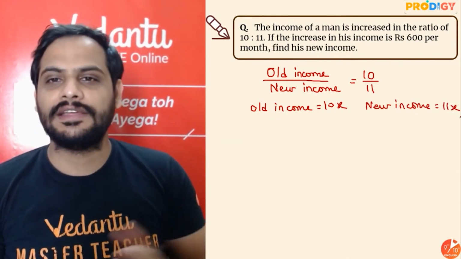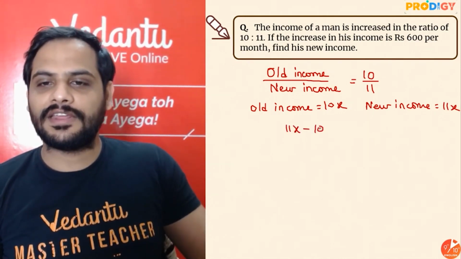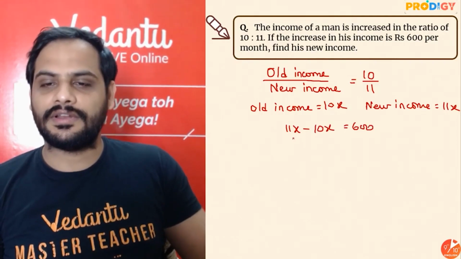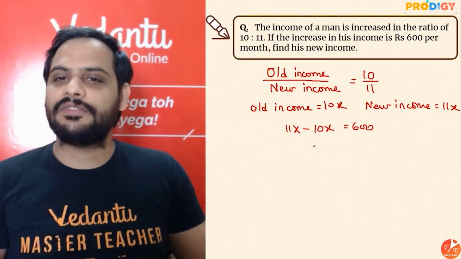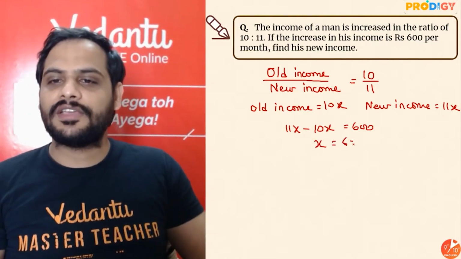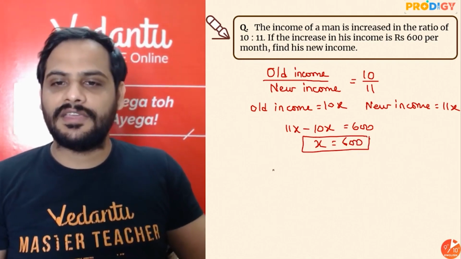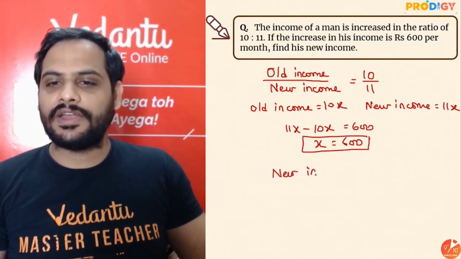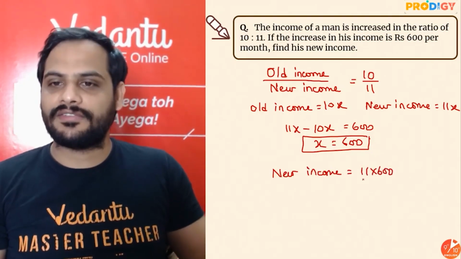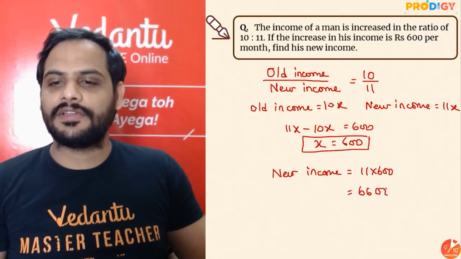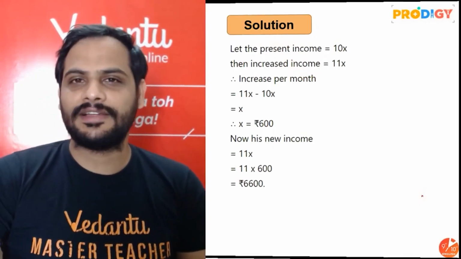Now the increase in the income is what? 600. So I can say 11x minus 10x is equal to 600. That is the increase, right? Now it is 11x. Earlier it was 10x. So difference between them is the increase. So we can say x equal to 600. If x is equal to 600, that means the new income which I need to find out will be 11 into x, because it is 11x. So it will be 6,600. Easy, very easy, right? So 6,600 will be your correct answer.